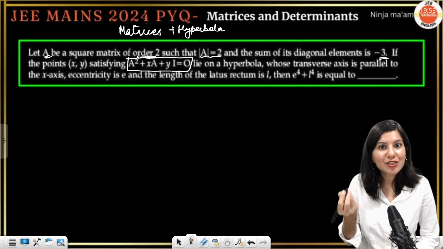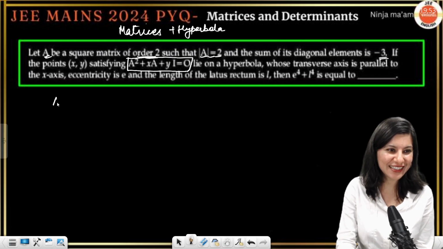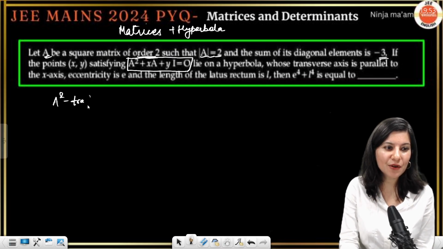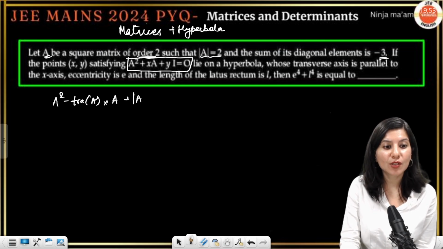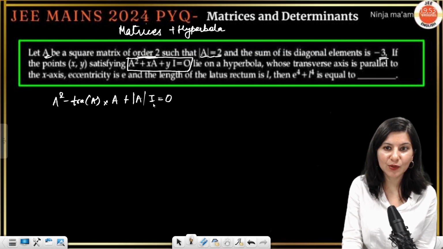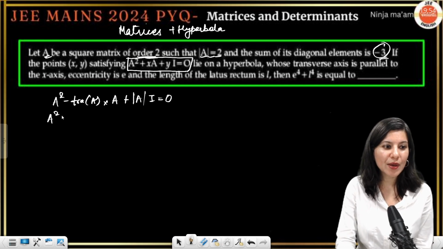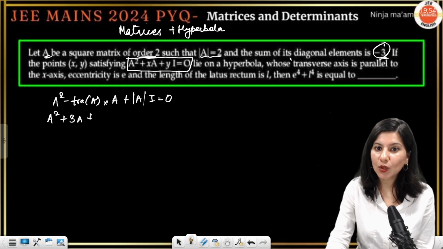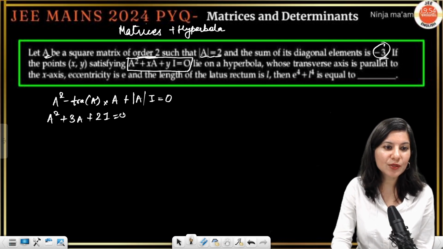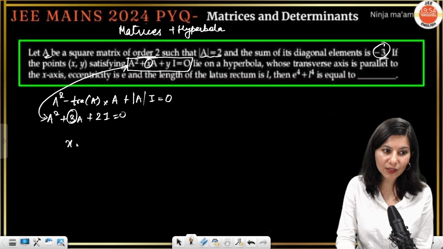So the first half of the question is actually directly spoon-fed, if you know that ninja shortcut, right? So A square minus trace of A times A matrix plus determinant A times I equals 0, right? Sum of diagonal, that is trace, is minus 3. So A square plus 3A plus determinant. What is the value of determinant? Plus 2I equals 0. Now you have to match this with this. Compare. On comparing, clearly x and 3 are equal.